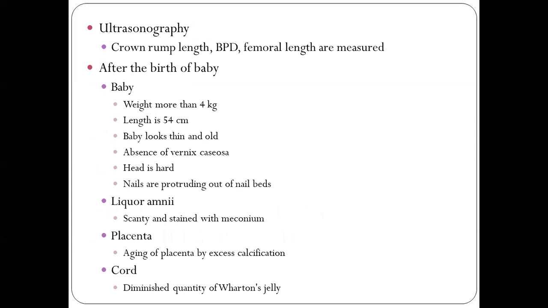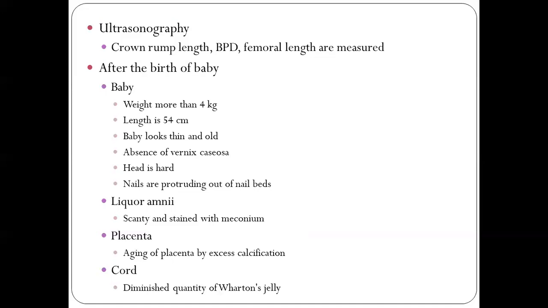Next one, ultrasonography. When the USG scan is taken, the crown rump length of the baby is measured. What is crown rump length? The length of the baby from the highest point of the head till the buttocks is known as crown rump length. In case of post-term pregnancy, it will be increased.